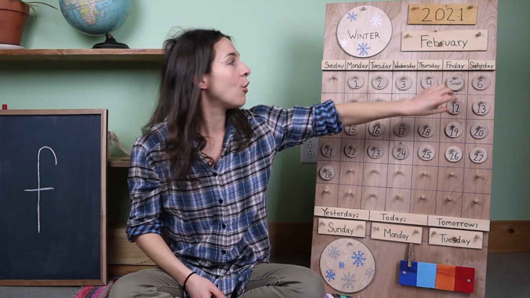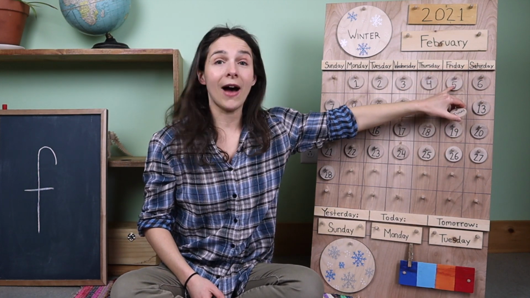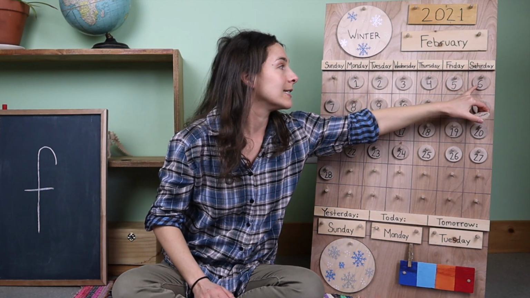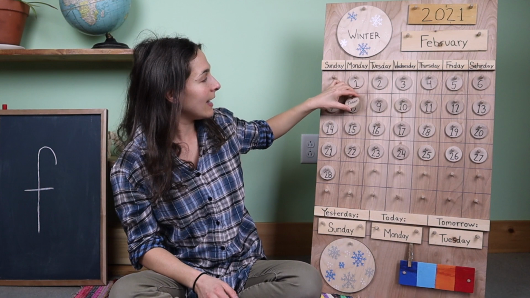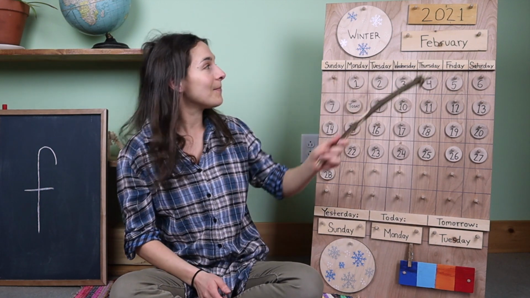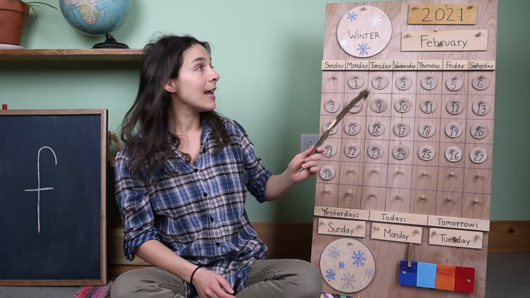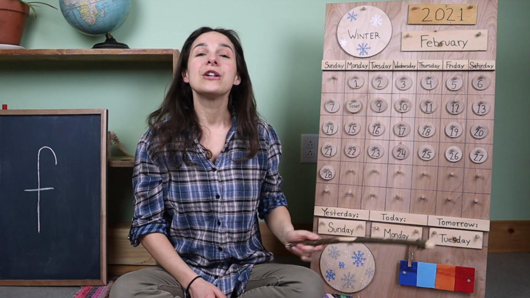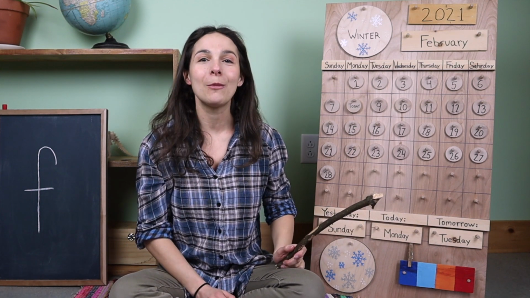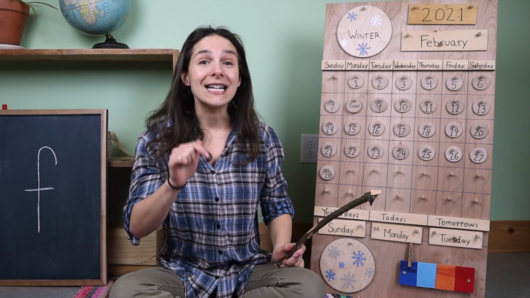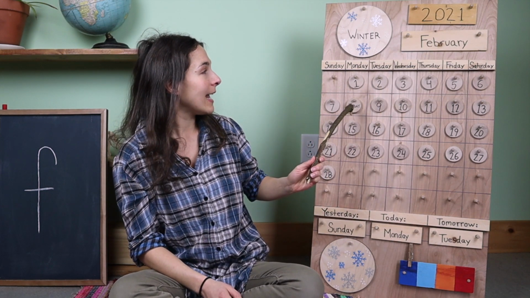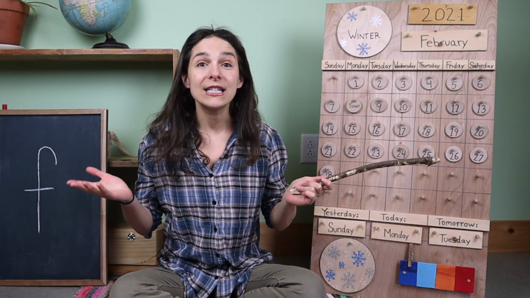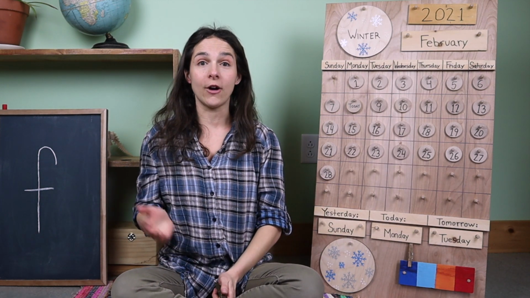So let's move the chip over from the number 5. The last time that we met, it was February 5th. So we're going to go 6, 7, 8. Today is February 8th, and the year is 2021. So let's say the date all together one more time. Are you ready? Today is February 8th, 2021.